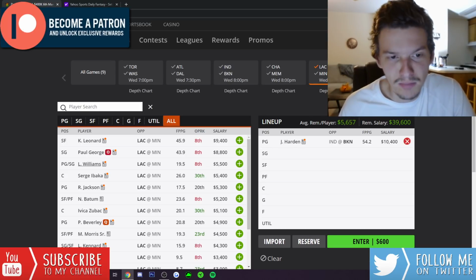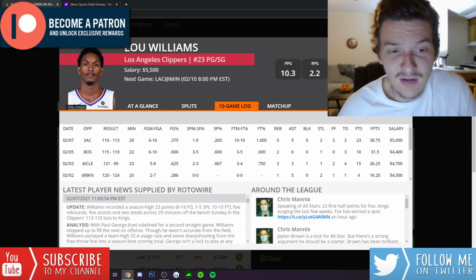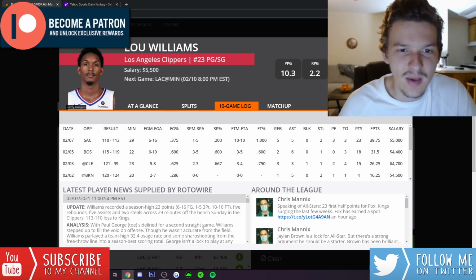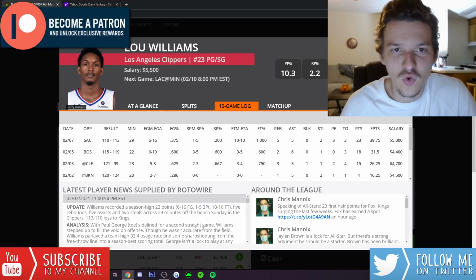Lou Williams has actually been playing a lot better lately. He's kind of looked like his old self these last few games. Been getting bigger minutes too. Got up to 29 minutes last game against Sacramento. Had 39 DK points. He does get a bump with Paul George off the floor. Does get more usage coming off the bench.